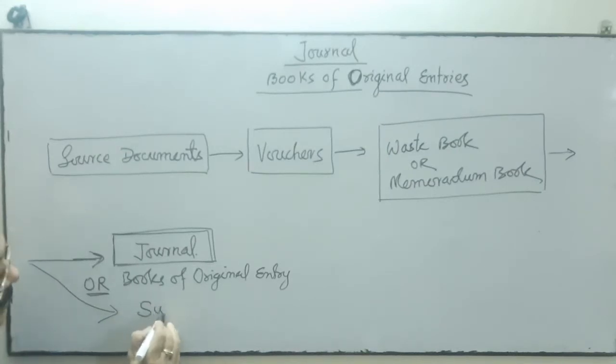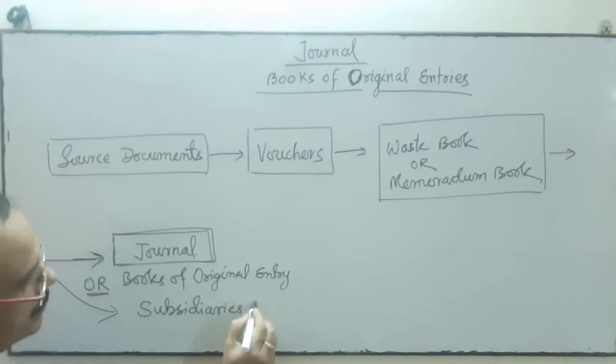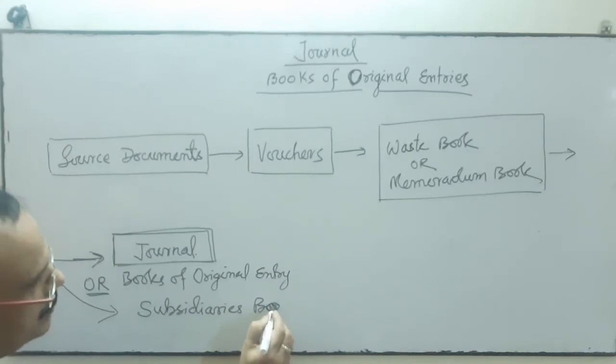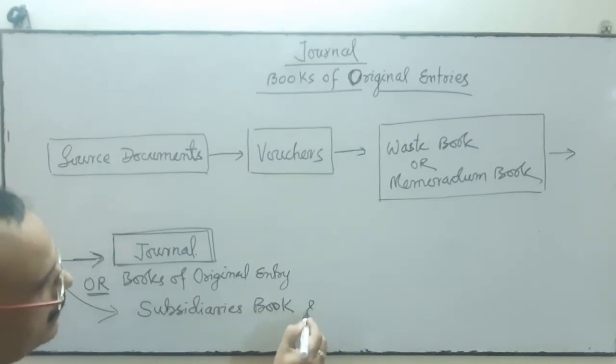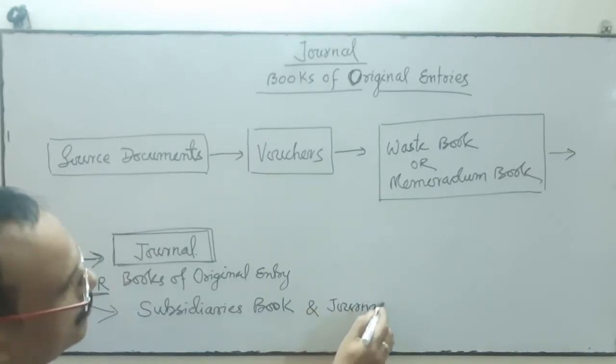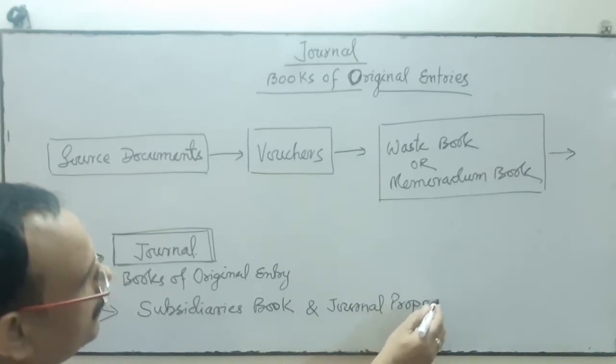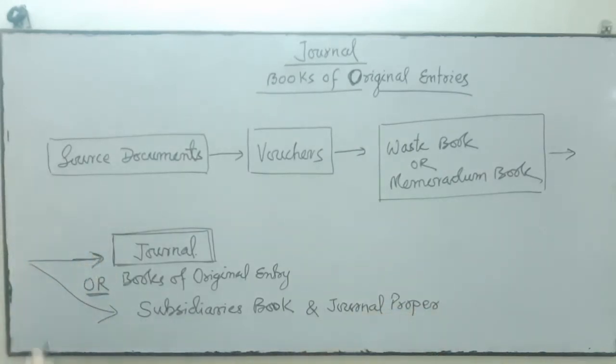subsidiary books and journal proper. If the number of transactions are few, then transactions can be recorded in the journal.